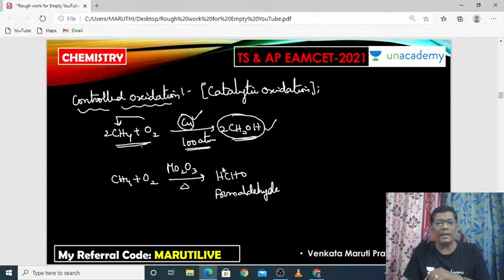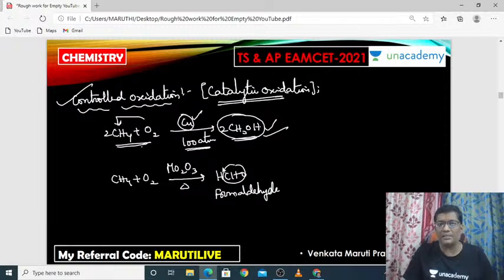So the entire functional group gets changed if you change the catalyst. That is the concept behind controlled oxidation. That's why it is also called catalytic oxidation, because if you change the catalyst, the product totally changes. So methane, when reacted with oxygen in the presence of copper, produces alcohol. In the presence of molybdenum trioxide, it produces formaldehyde. Of course, water molecules will separate out along with it. It is a separate case.